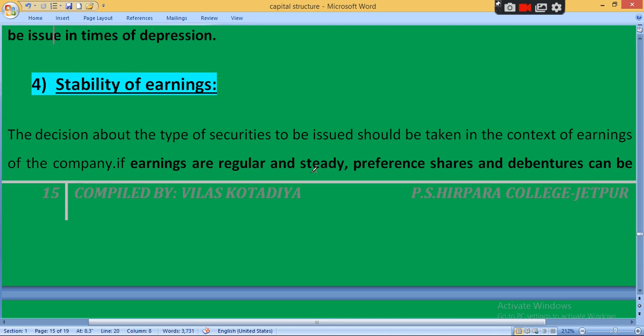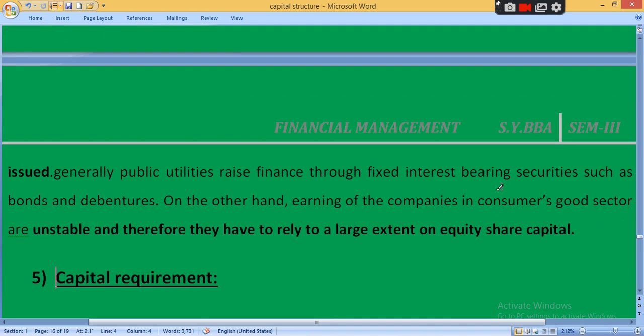Here if the earnings are regular and steady, જો તમારી income stable હોય, clear, then preference shares and debentures can be issued. Why? જો તમારી income regular હશે, business ની income, તો જ તમે regular fixed interest provide કરી શકવા capable હશો. Clear? તમારી income જ irregular હશે, then you are not capable enough to pay regular interest.